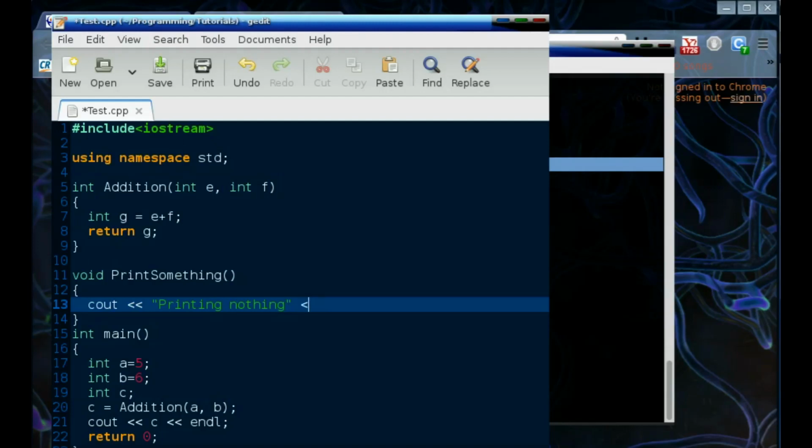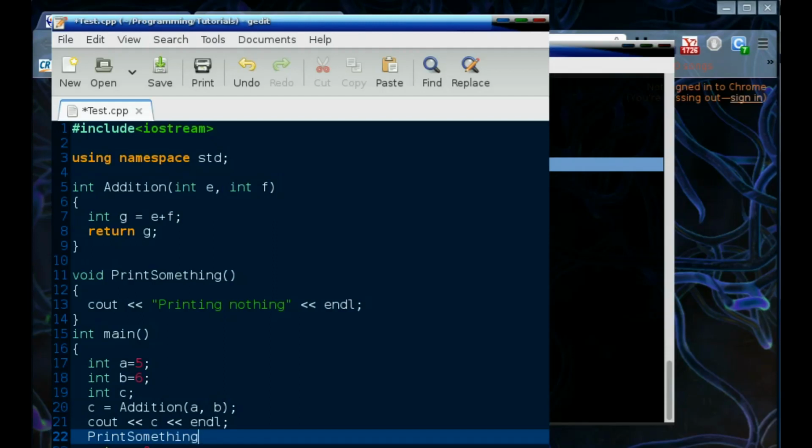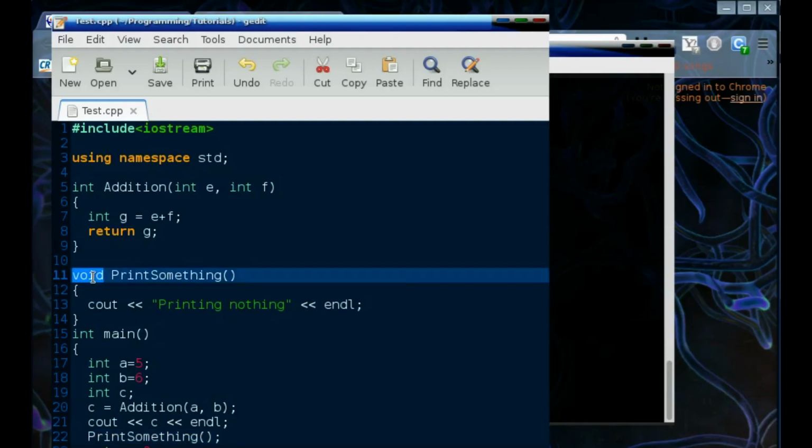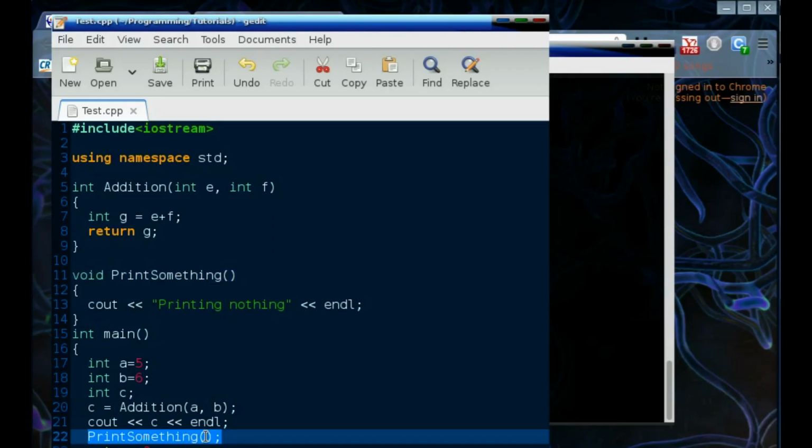All right, now when you call this function, let's call it right here. No need to do cout. Let's just say print something like that. Now what's going to happen is, since it is not returning anything, since it is a void, you don't have to return it, and the main function is not expecting anything to get returned. So when you say print something, this says that we are calling a function.